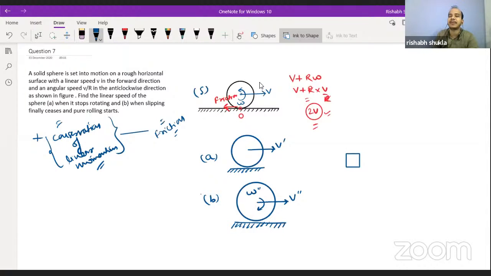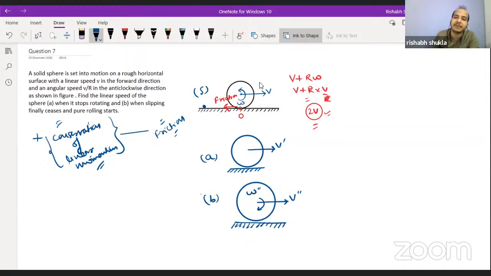A body on which some force is applied will feel the change in momentum. So we cannot go for conservation of linear momentum, but we can go for conservation of angular momentum about any point on the surface of the body, about any point on the surface of the floor. Try to understand this.